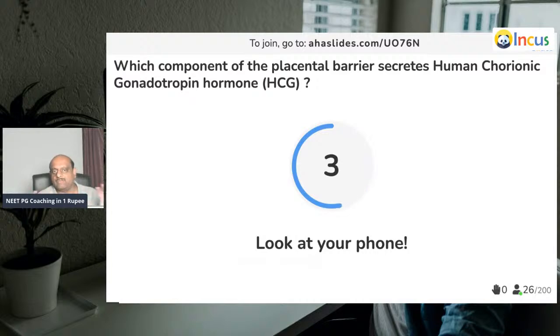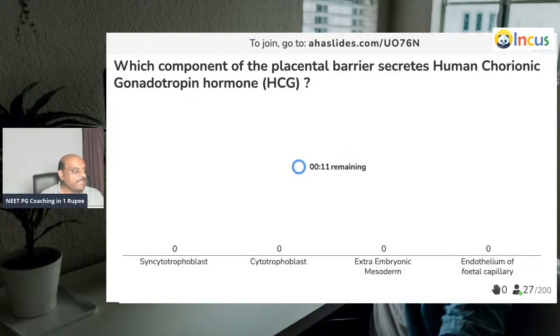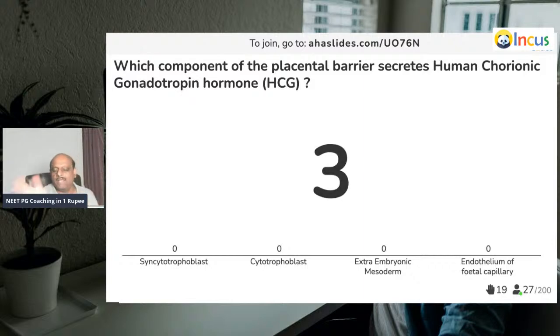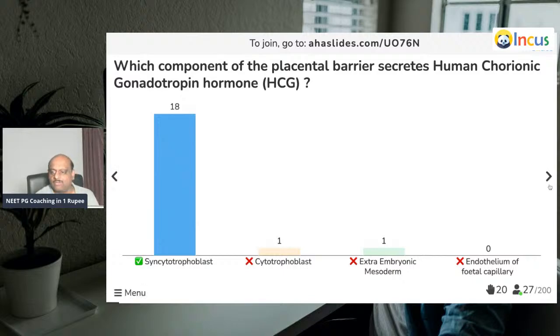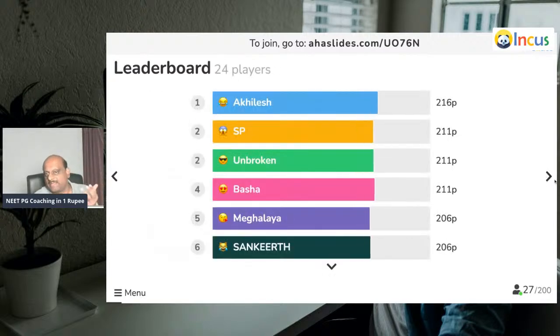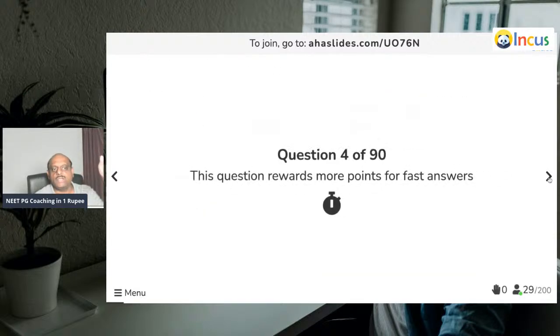Which component of the placental barrier secretes the HCG is a very important question. So from where is exactly the HCG produced? One quiz we will have single liner type, another quiz we will have a case study type, another quiz we will have image based type, etc. Very good. It is the syncytial trophoblast. Question number 4.